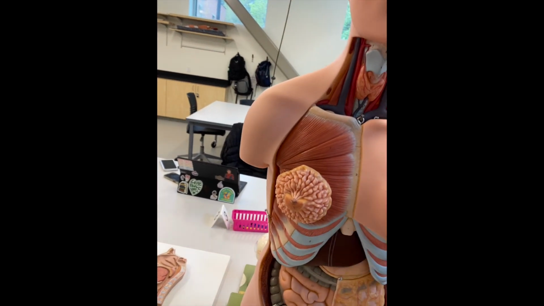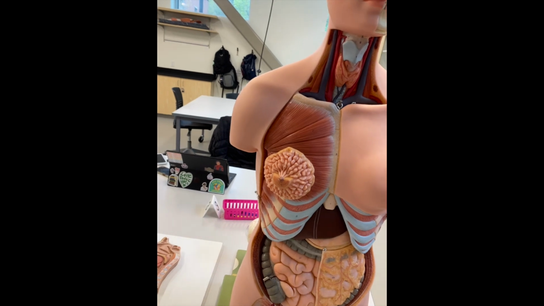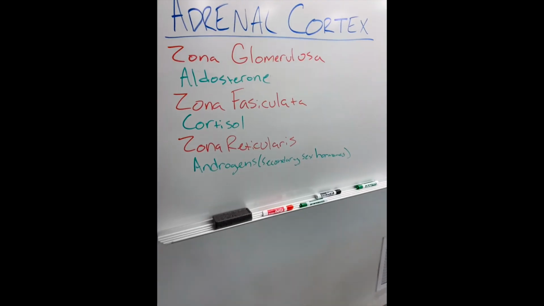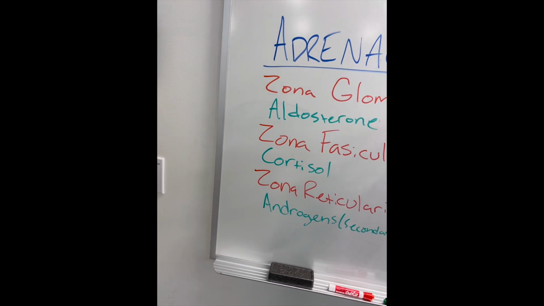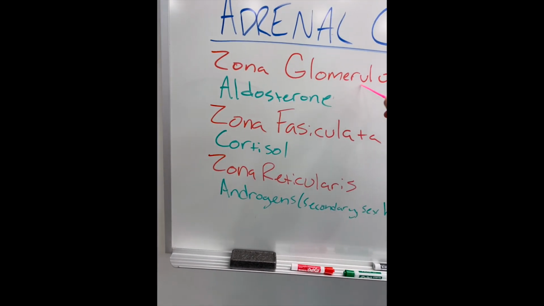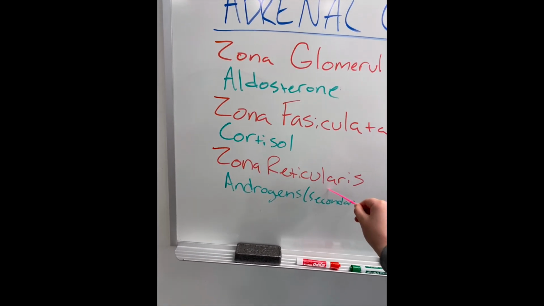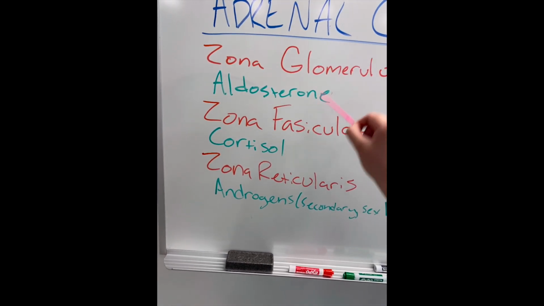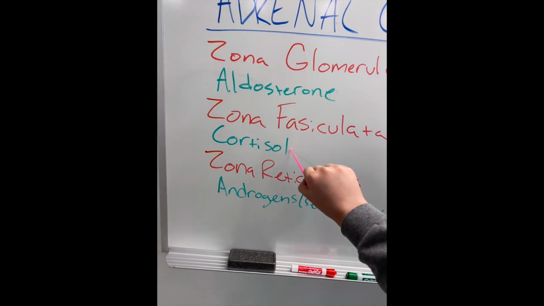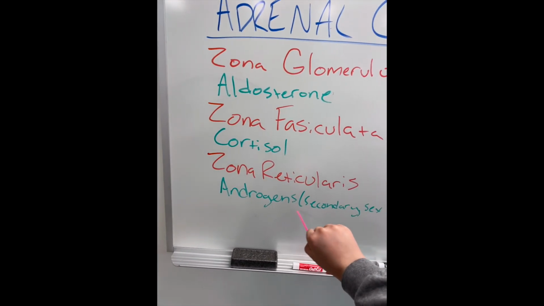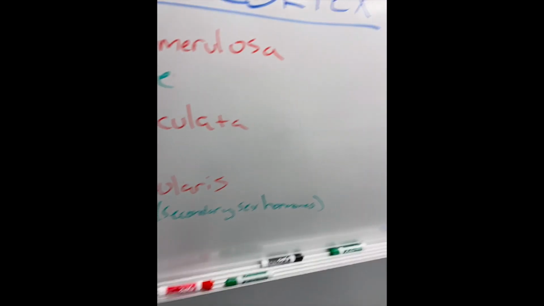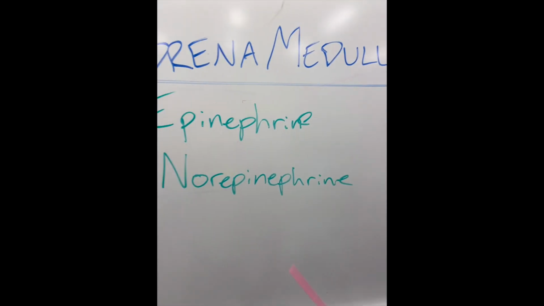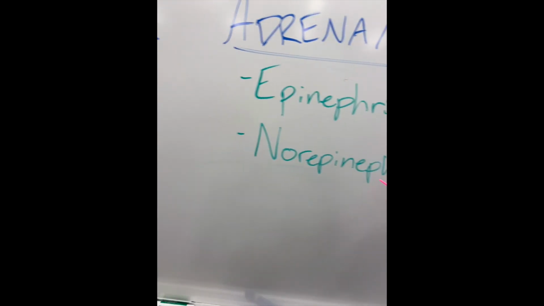Now, if we take all this apart and go above the kidney to the adrenal glands, you have your adrenal cortex, which has 3 layers. So your zona glomerulosa, your zona fasciculata, and then zona reticularis. Your zona glomerulosa releases aldosterone, your zona fasciculata releases cortisol, and your zona reticularis releases androgens, or secondary sex hormones. Then you also have your adrenal medulla, and that just secretes epinephrine and norepinephrine.